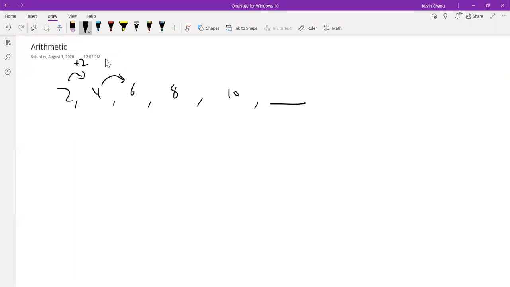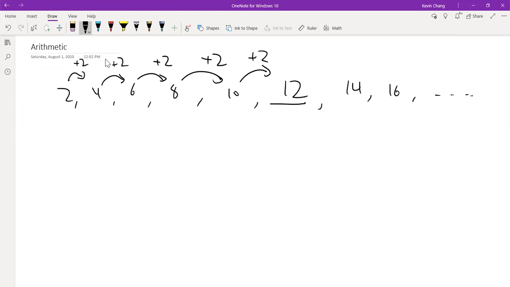In this case, the pattern here is from 2 to 4, we add 2, 4 to 6, we add 2, 6 to 8, we add 2, 8 to 10, we add 2. And so you would guess that the next one would be 10 plus 2, and as many of you said, it would be 12. And that is correct. The next one would be 14, 16, and so on. The real trick and the common factor that connects all of these items in our sequence is the fact that each time we move to the next index, we are adding 2 to it.